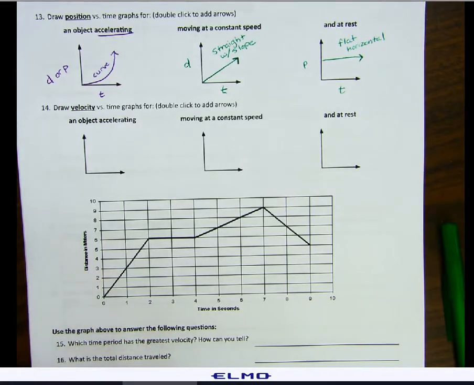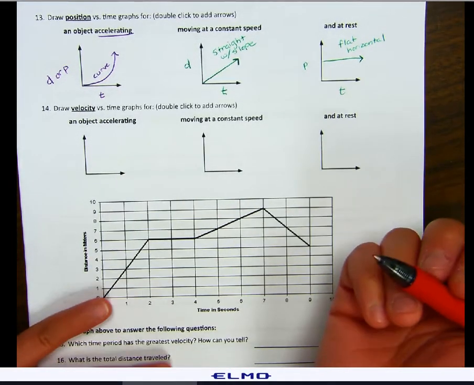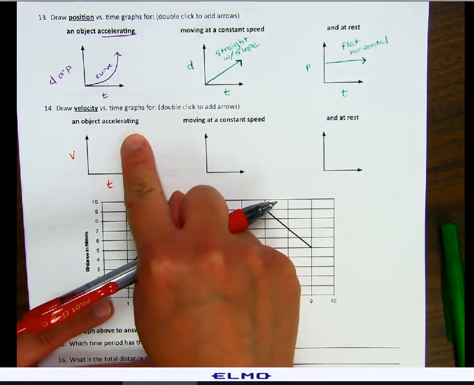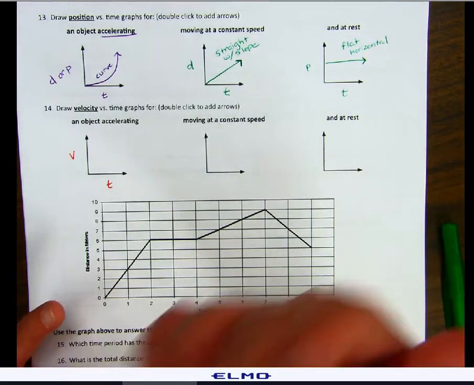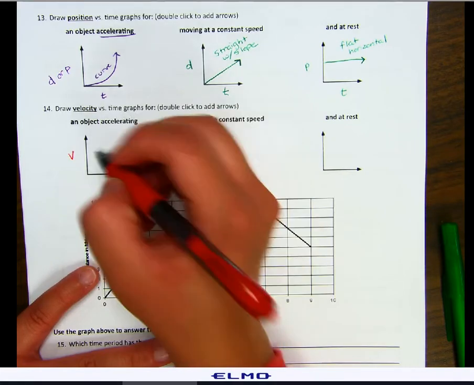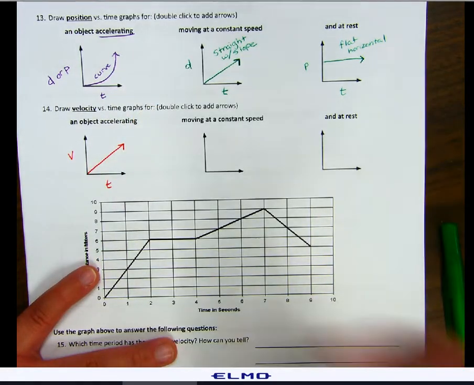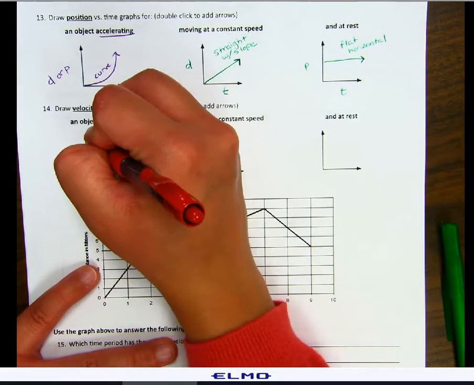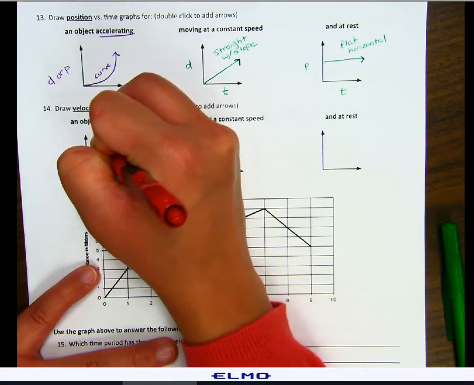Draw a velocity versus time graph. Again, if you're doing this online, just double click it and you can make your own arrows. But now I want velocity and time for an object that's accelerating. If you are accelerating, that means you're speeding up. You're going faster and faster. That means your velocity is going to increase. It's going to change. So if your velocity is changing, you should have an upward slope or downward. It could be either direction. You could have negative acceleration. So it's going to be straight with a slope.